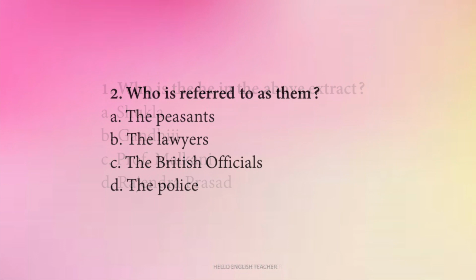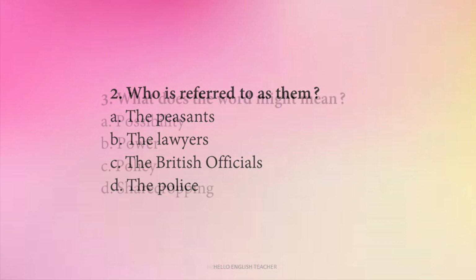Who is referred to as them? The peasants, the lawyers, the British officials or the police? So, here them is the British officials. So, Gandhiji helped the British officials to regulate the crowd.